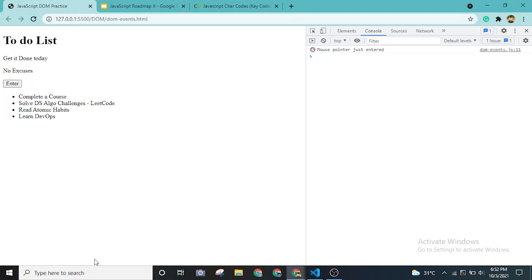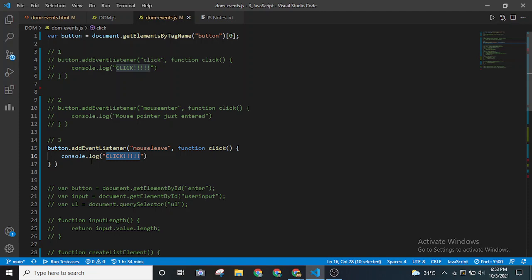Let's move on to the next one, which is mouseleave. As you can see, this is the first event listener, this is the second event listener. There are a lot of event listeners that you can use in your project as well. I will encourage you all to Google it and learn more on your own. These are the main examples that I'm having so that you guys can understand. Let me put another descriptive message: the mouse pointer just left.